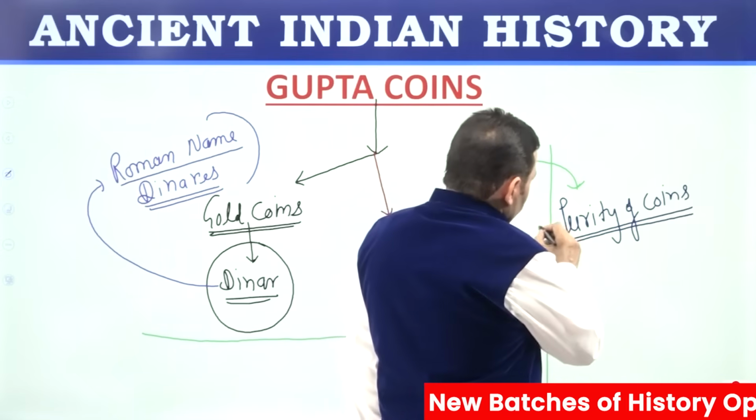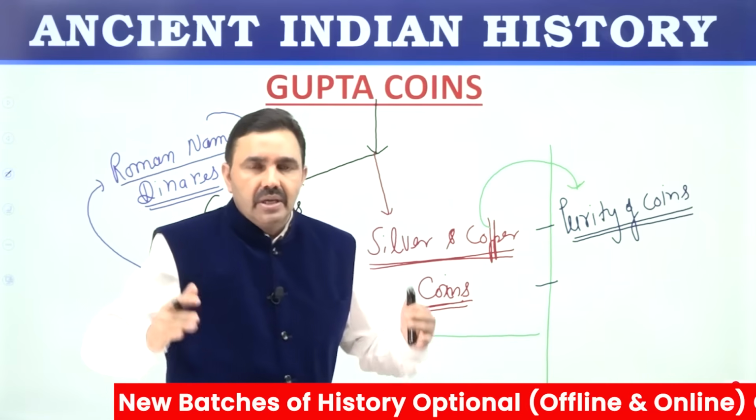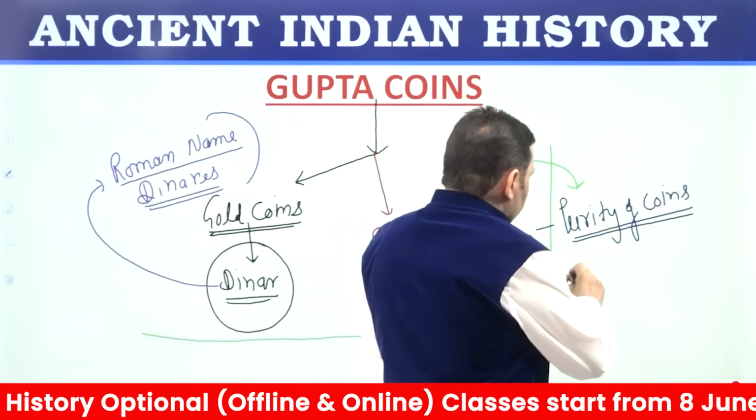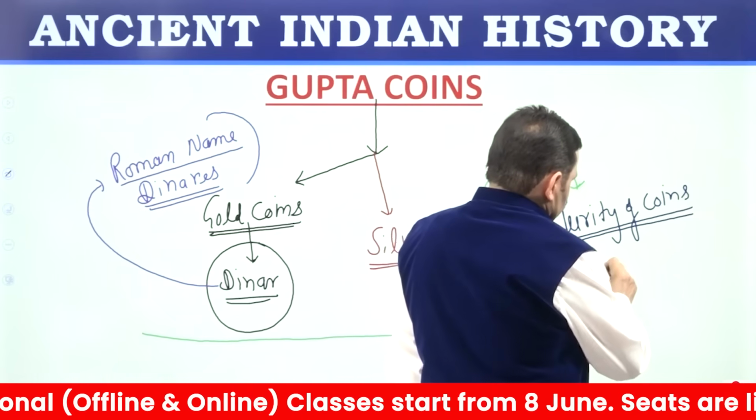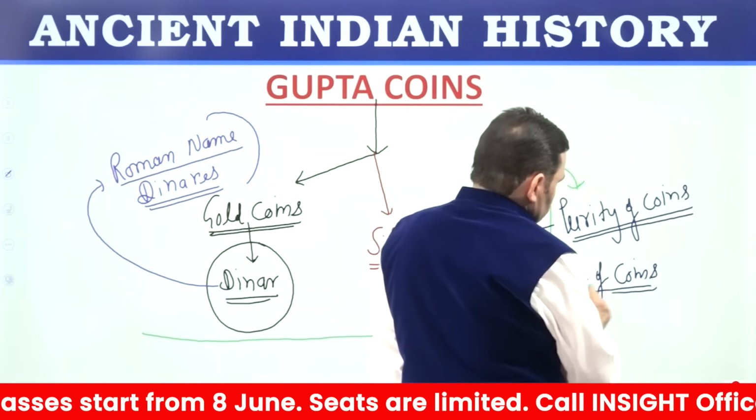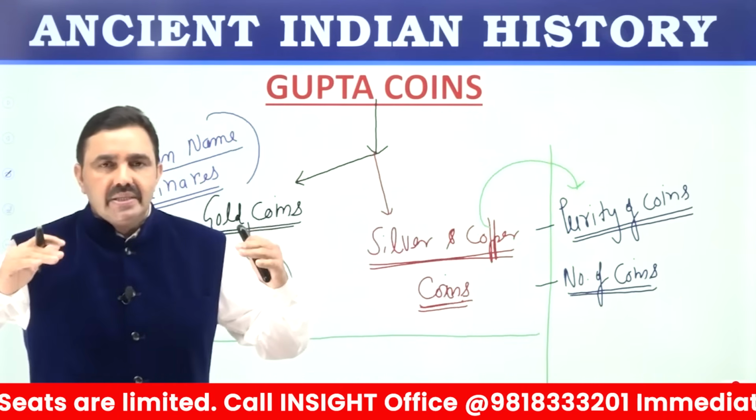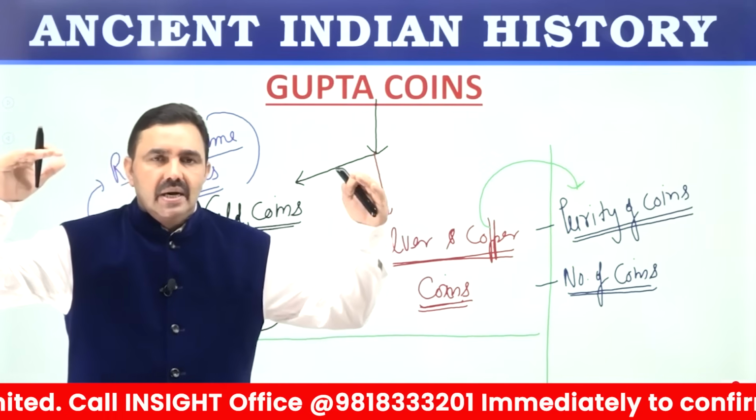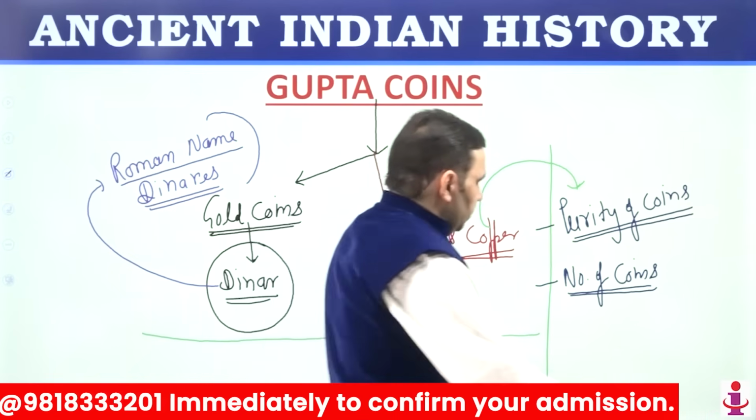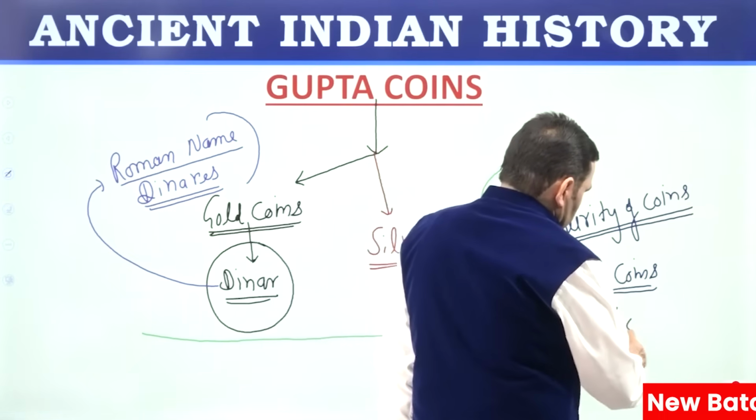So what does the purity of coins indicate? Health of economy, or the level of prosperity. Level of monetization, or number of coins: if we discover a large number of coins from a particular period, it means we can say the level of monetization was high. So the level of monetization indicates the health of trade and commerce.